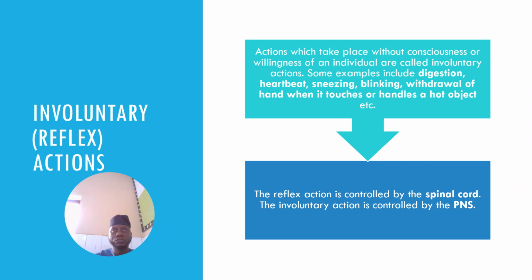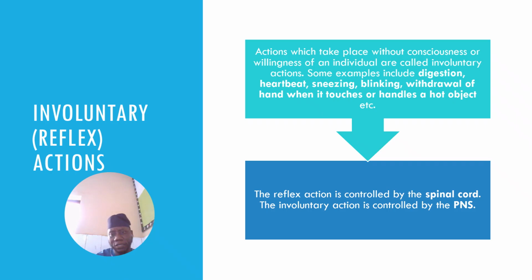But involuntary action, you don't have control over those actions. They happen automatically. Then we have the involuntary ones that you also don't have control over, but they happen just for life to move normally. For example, digestion is involuntary action.